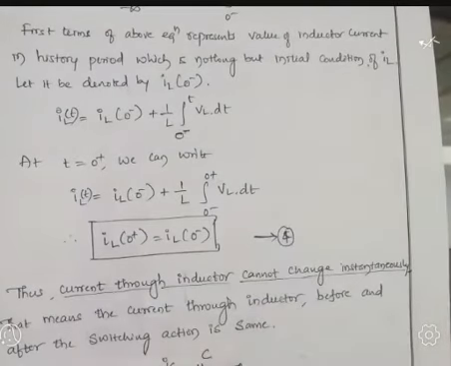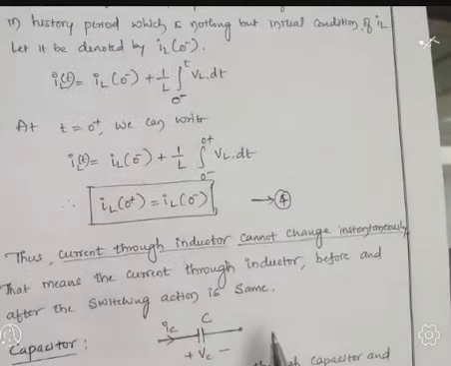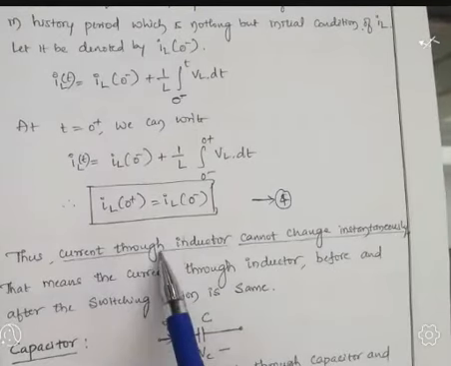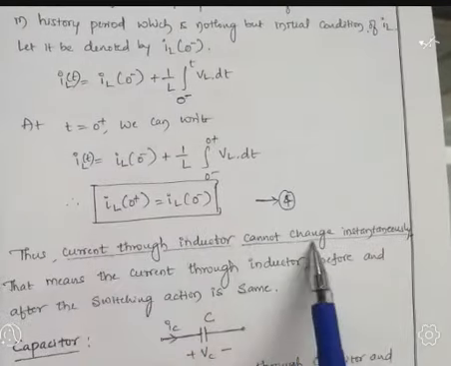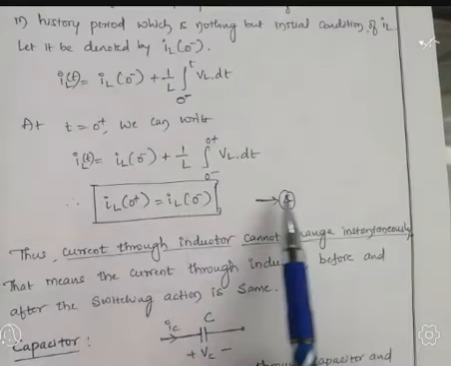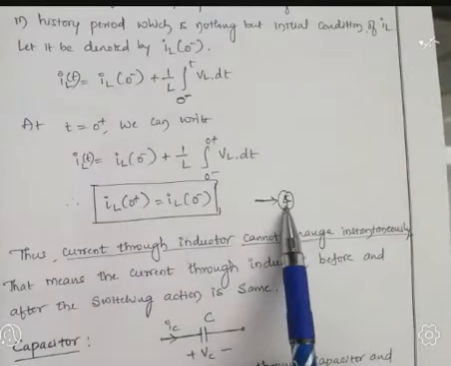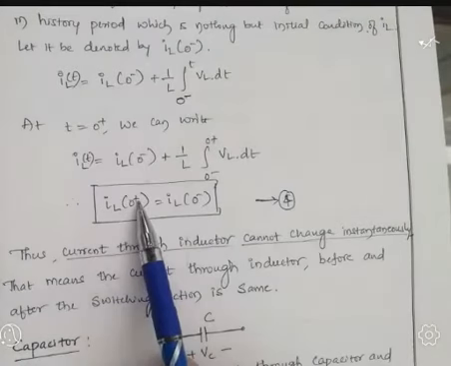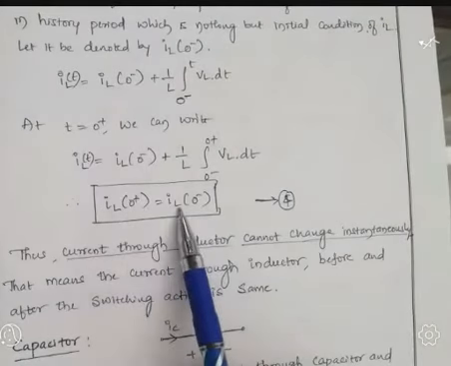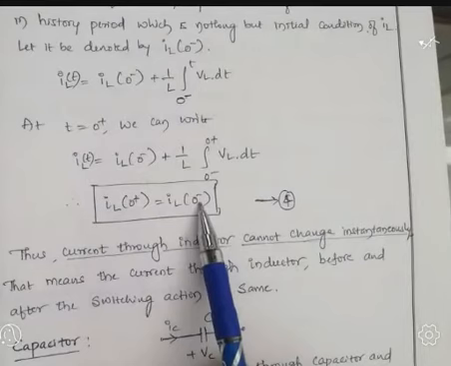From equation 4, what are we getting? Thus, the current through the inductor cannot change instantaneously. What does it mean? From equation number 4, we conclude that IL of 0 plus, the current immediately after switch, and the current just before the switch, both are equal.